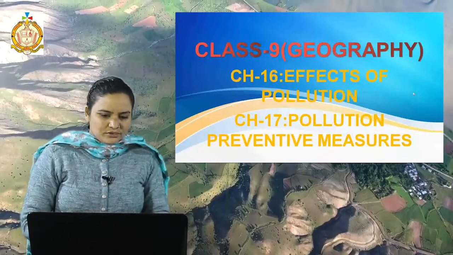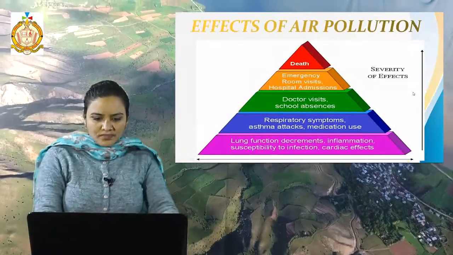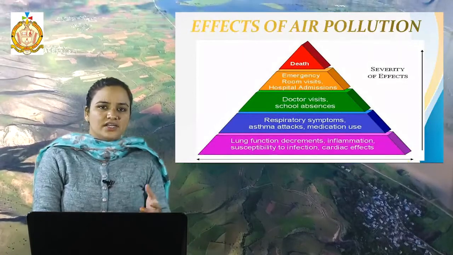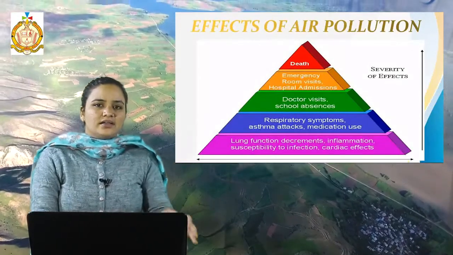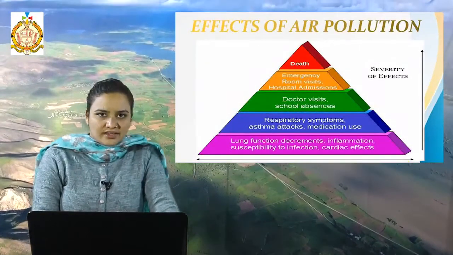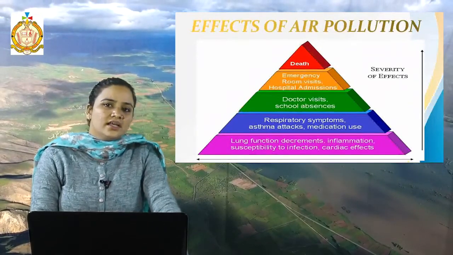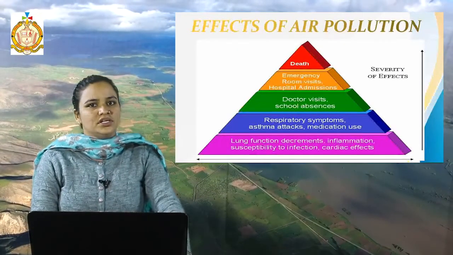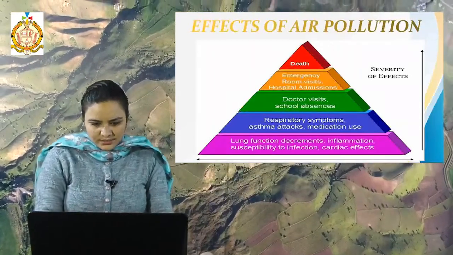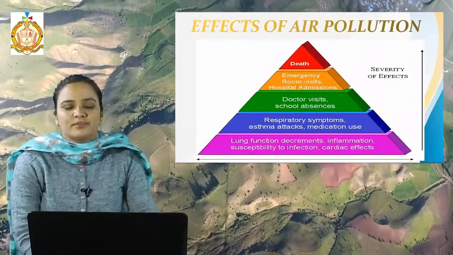So here I am going to start this topic with the definition of the effects of pollution, how effects are being created with the different variations of the atmospheric levels like air, water, temperature, and the different cycles discussed in your chapter like the nitrogen cycle, carbon cycle and oxygen cycle. They are creating effects of pollution in the atmosphere with the different levels of atmospheric pollutants. So here is the first topic, the effects of air pollution.